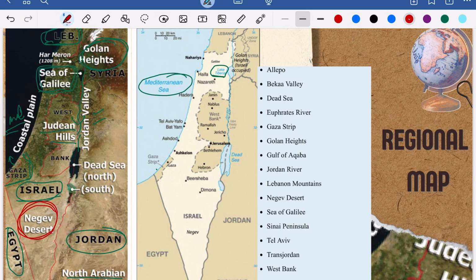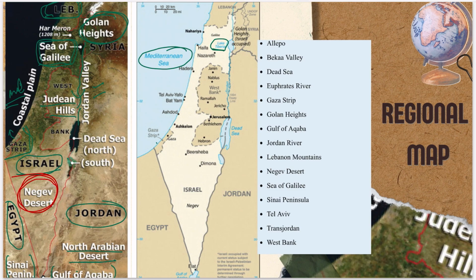So a question may be asked about this, right? Now if you come to this map, as I explained earlier, this is the Gulf of Aqaba, which is an opening for Israel and for Jordan into the Red Sea, right? So Jordan and Israel have an opening into the Red Sea through the Gulf of Aqaba, and that is why it is strategically very important for it, right?